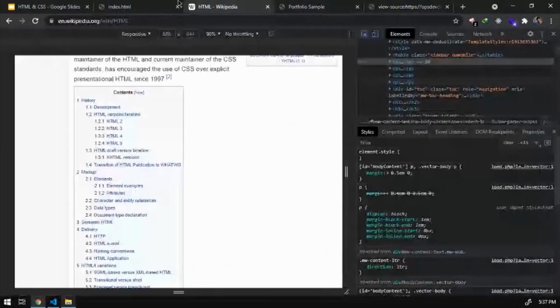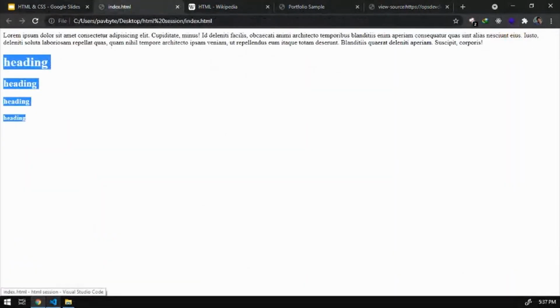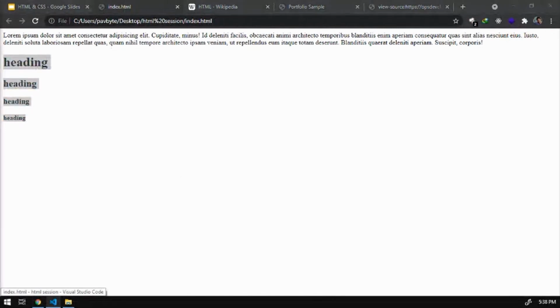So this is what I was talking about. I was about to talk about semantics in HTML. So in HTML, there is an image which I can share for better understanding.